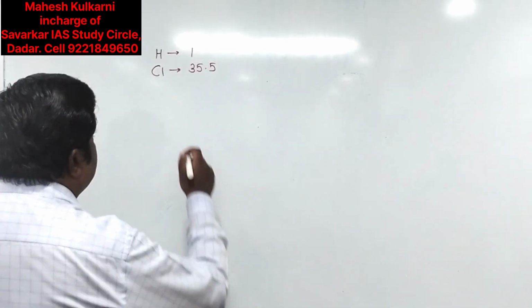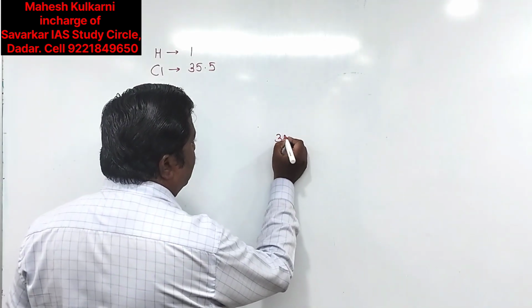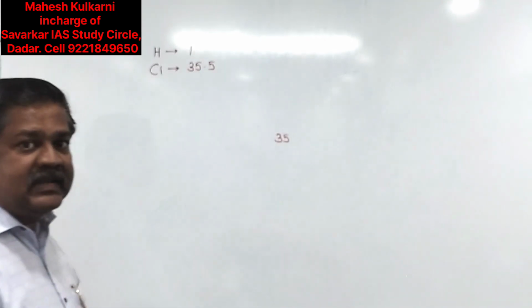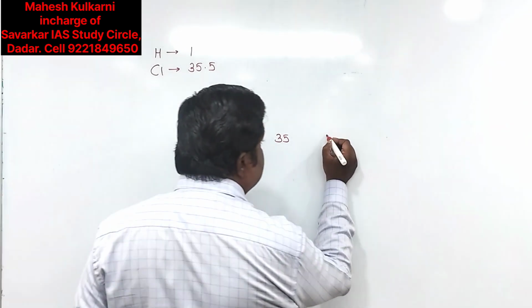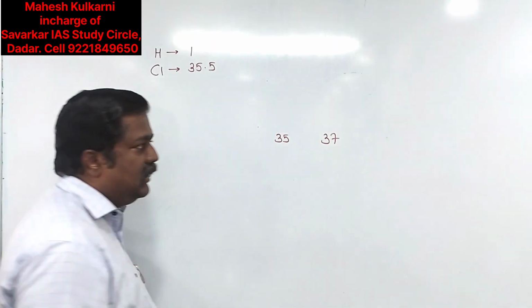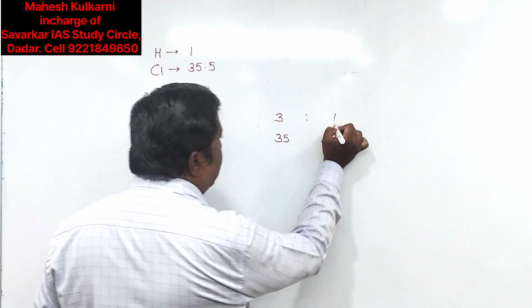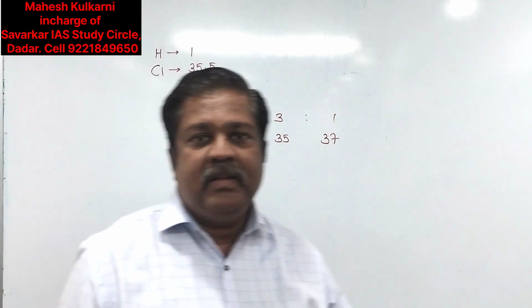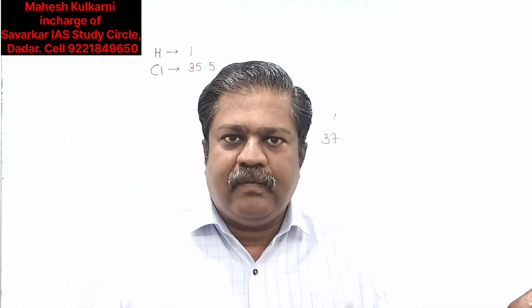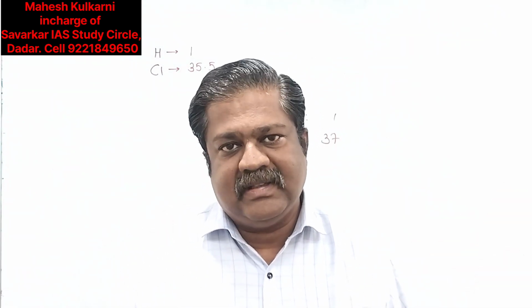So here chlorine has two isotopes. One is the isotope having mass number 35 and one is the isotope having mass number 37. But they are in a ratio of 3:1. In the natural way, suppose we get 4 atoms of chlorine. Out of that, 3 atoms are chlorine 35 and 1 atom is chlorine 37.